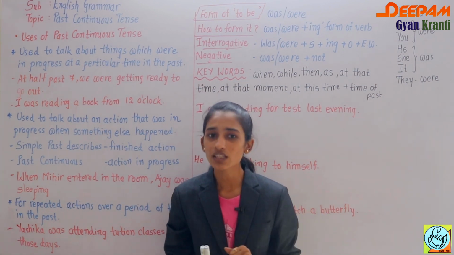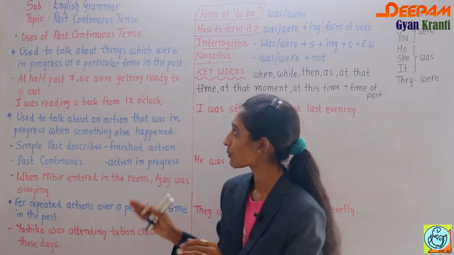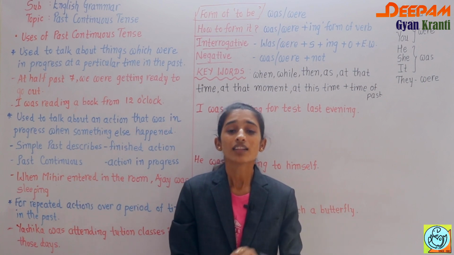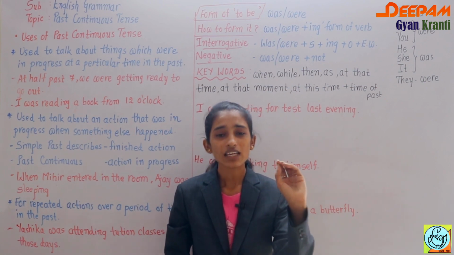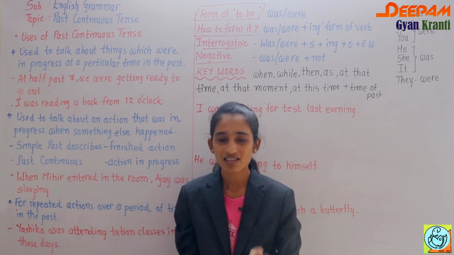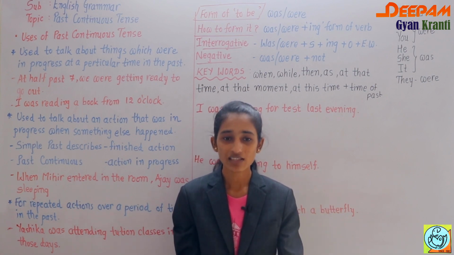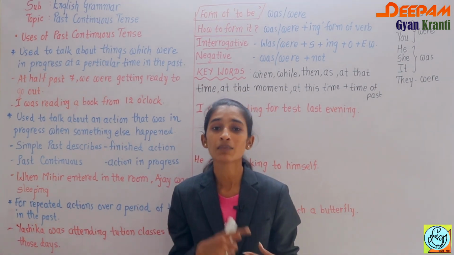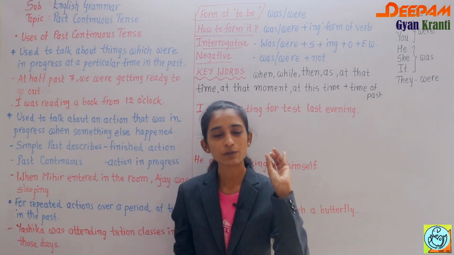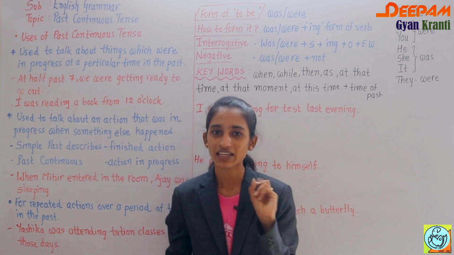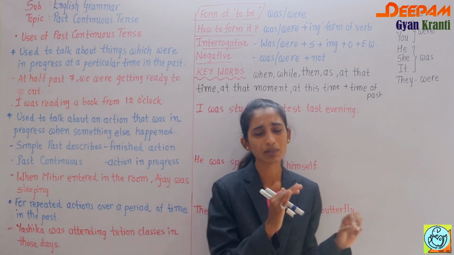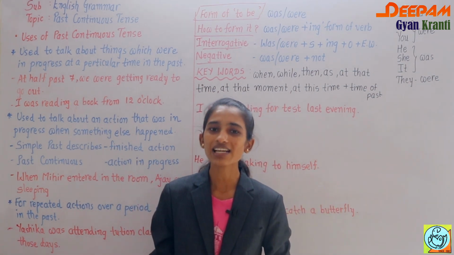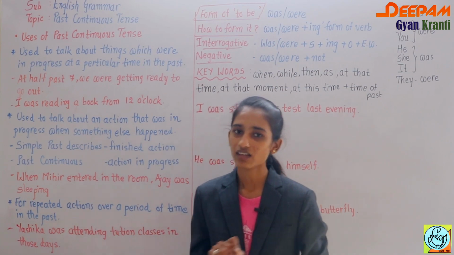Now there is a confusion in the mind of the students, and in competitive exams also there are blanks, and if you know these tenses you can easily fill in the blanks, because here two tenses are getting mixed with each other, okay? One is simple past tense and second one is past continuous, but no need to worry about it. Just go through the video so you can easily identify and fill in those answers.